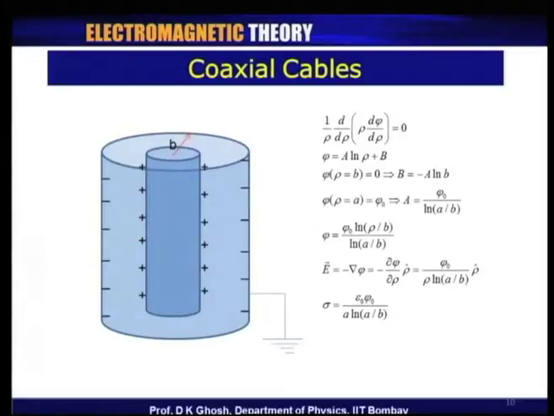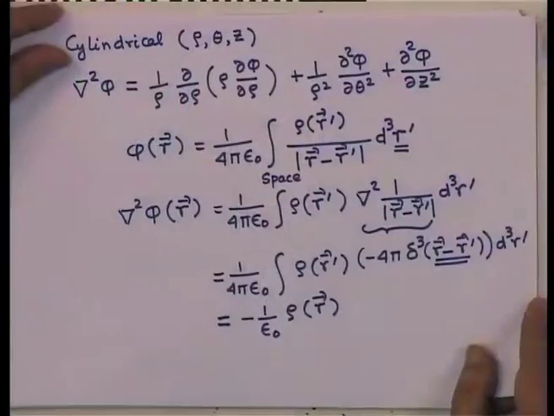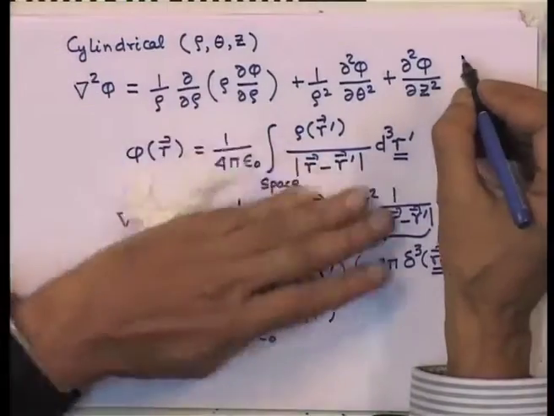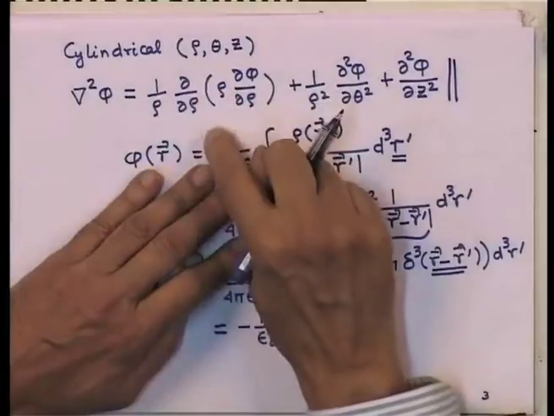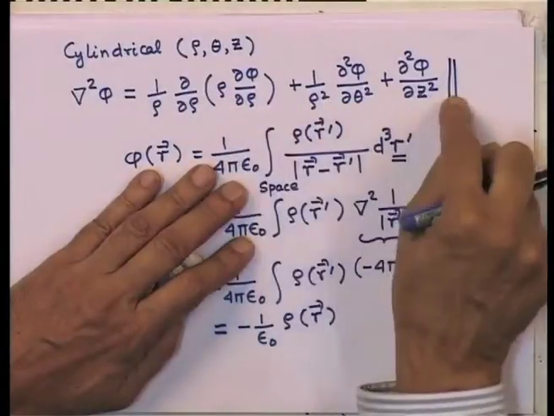In a cylindrical symmetry, I take a coaxial cable as shown on the screen, of an inner radius A and an outer radius B. Once again, if you recall the expression that I had for the cylindrical geometry, this was 1 over rho d by d rho of rho d phi by d rho, etcetera.